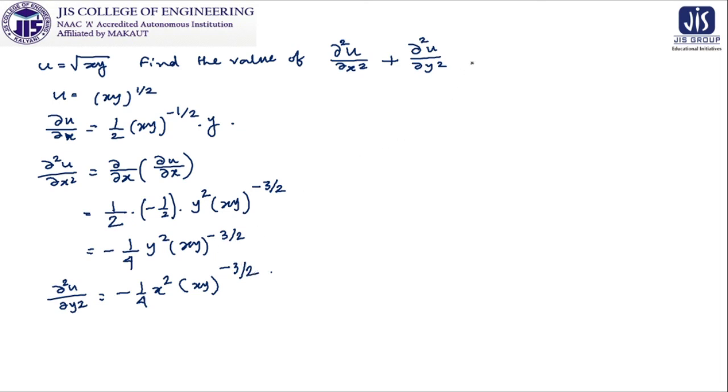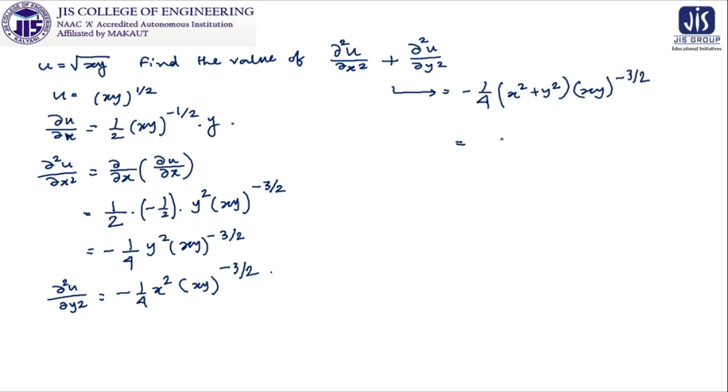So if we add them, then our result will be minus 1 by 4, then x square plus y square, because these things are common, we can take them outside, xy to the power minus 3 by 2.